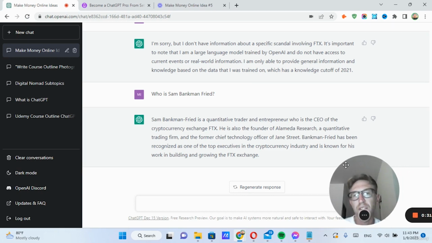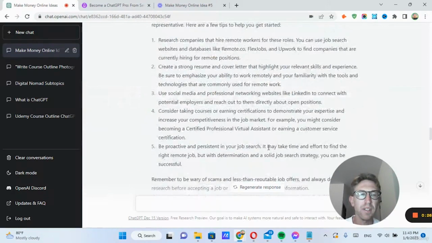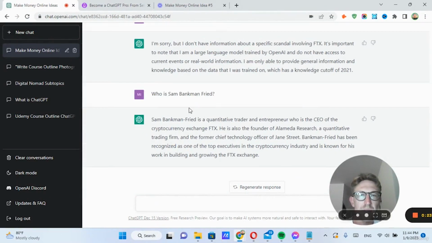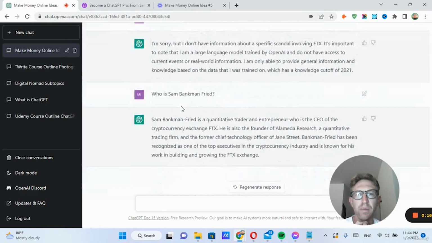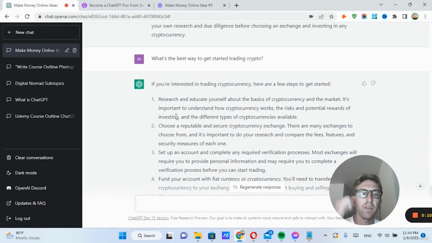So yeah, that's essentially how to get started trading crypto and stocks. And I recommend choosing a crypto exchange that is very well known, like Coinbase. It's most likely not going to go under. So yeah, those are some of the top ways to make money online using ChatGPT.